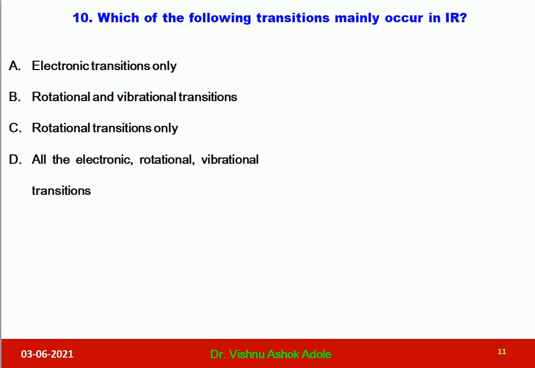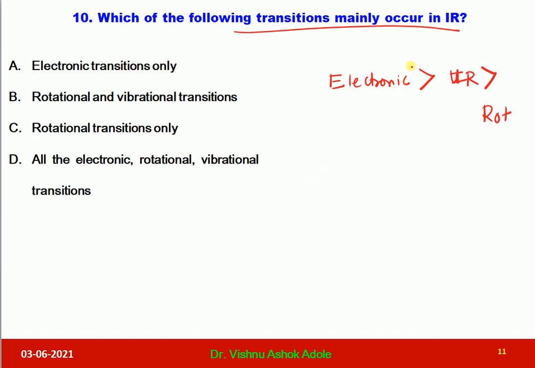So here, if such a type of question is asked, what you have to remember is that electronic transitions are more energetic than IR transitions, that is vibrational excitations, and vibrational are more energetic than rotational. So what is the important thing?